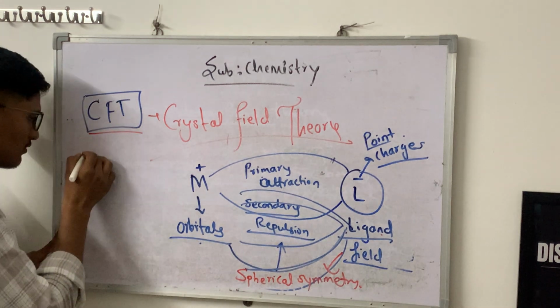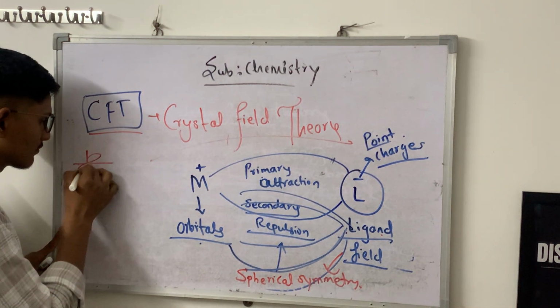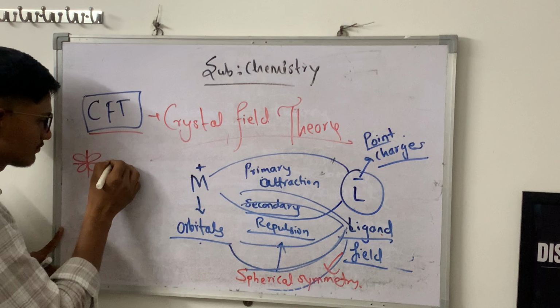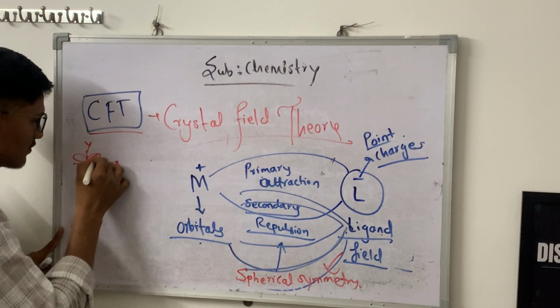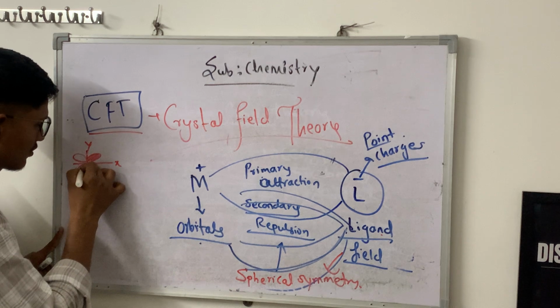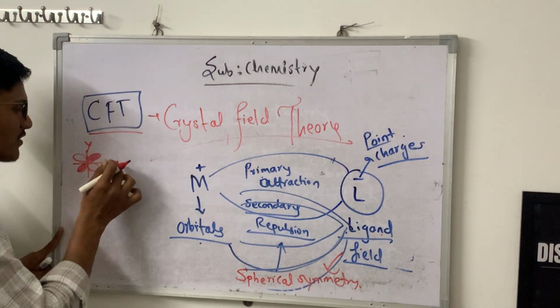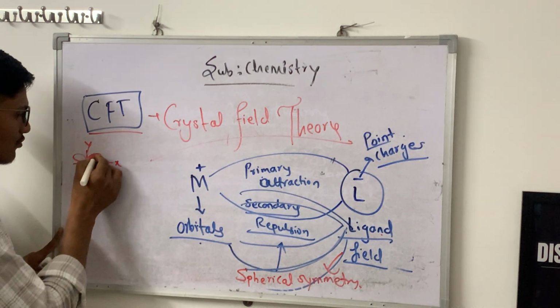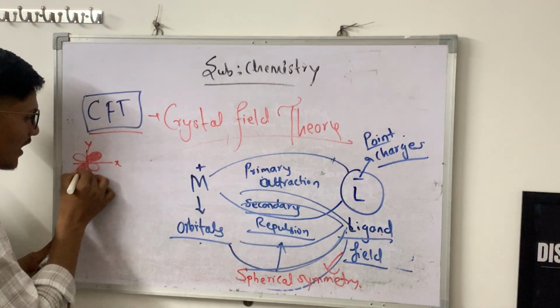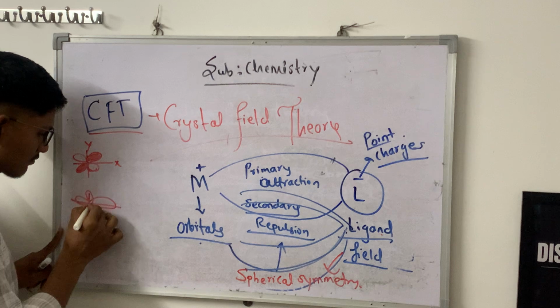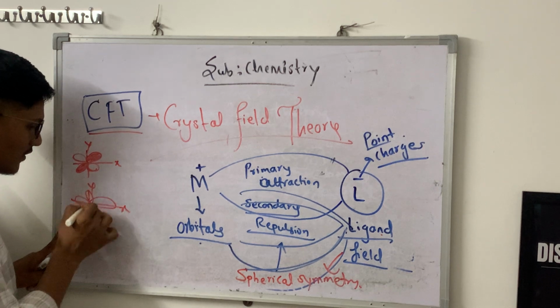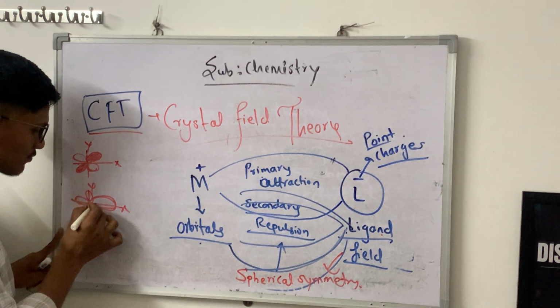I am explaining. You can see here, this is the xy orbital. You can change xy, yz, xz. Basically the lobes are in between the axes, and in the case of dx square minus y square, the lobe is on the axis.